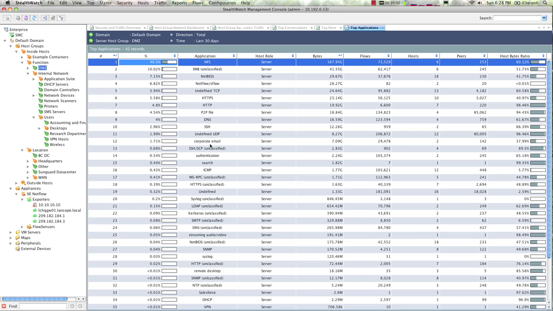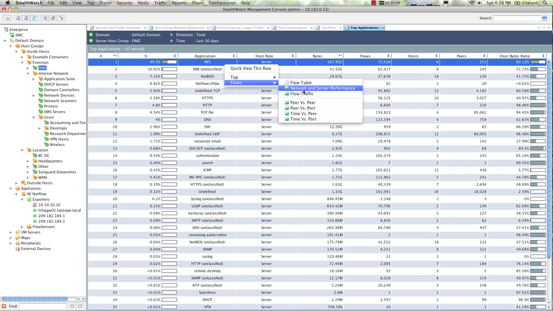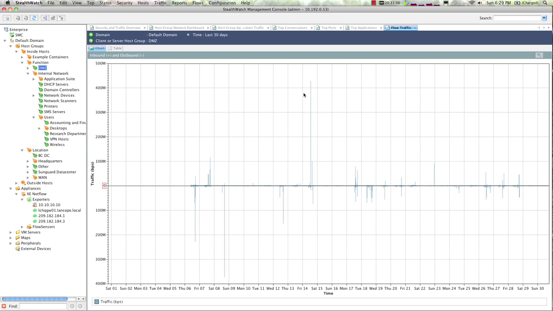If we so chose, we could even take this information and render it in a graphical format using a flow traffic graph to better understand how this particular application uses the network, what type of time of day sensitivity it requires, and things of that nature.